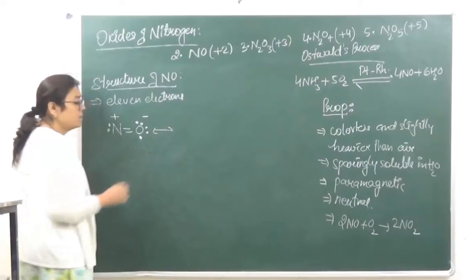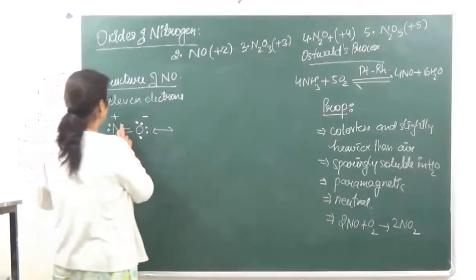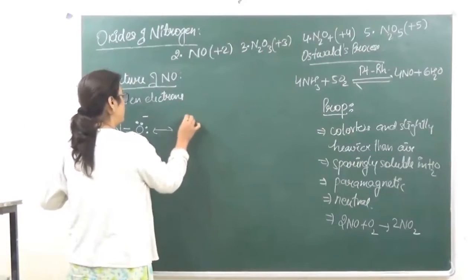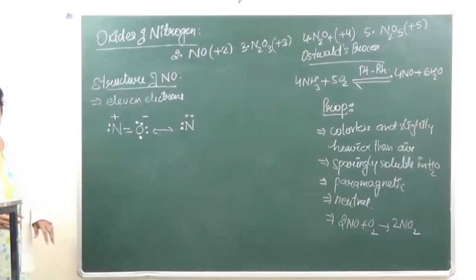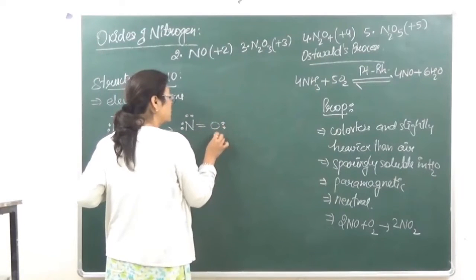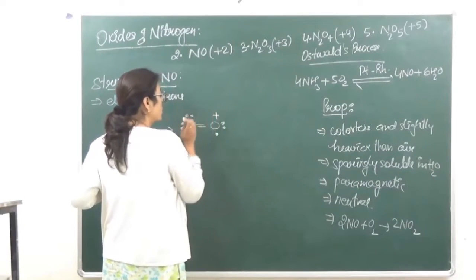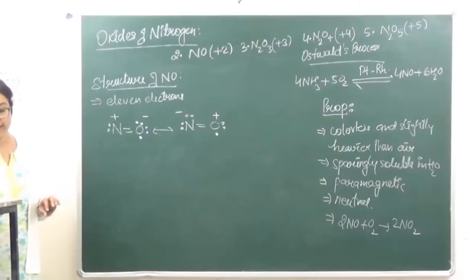In the resonating structure, now what will happen is that we are going to get 2 electron pairs on nitrogen. So now oxygen will get a positive charge and nitrogen is going to get a negative charge.